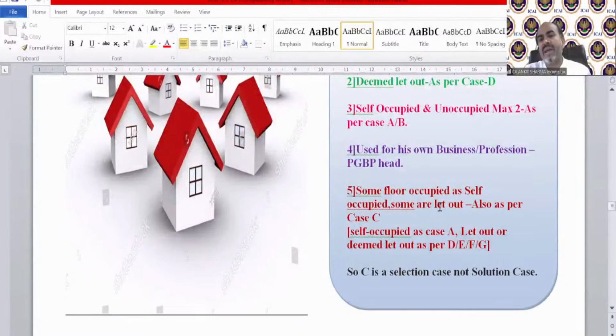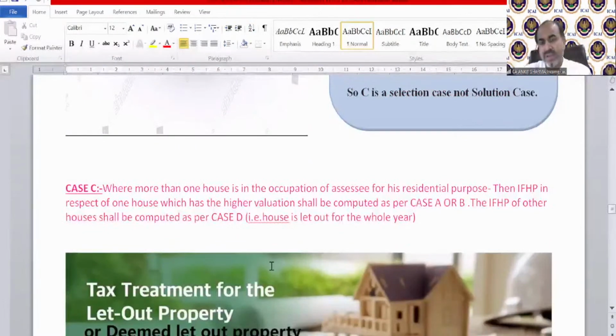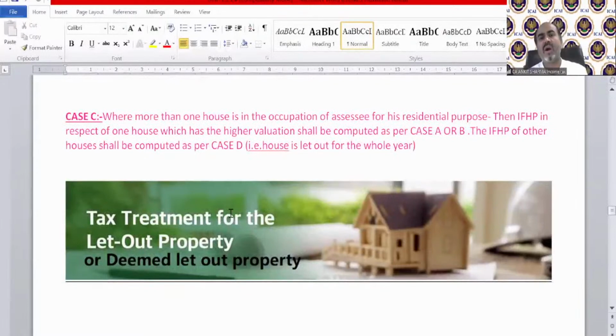Some floors are occupied as self-occupied, some are let out also: as per case number C, self-occupied as per case A, and let out or deemed let out as per case D, E, F, and G. So C is a selection case, not a solution case. C does not tell you how to solve this question. It just tells you to go there and solve as per that case scenario. Where more than one house is in the occupation of the assessee for his residence is the theoretical part of case C. The income from house property in respect of the one house which has a higher valuation shall be computed as per case A or B.